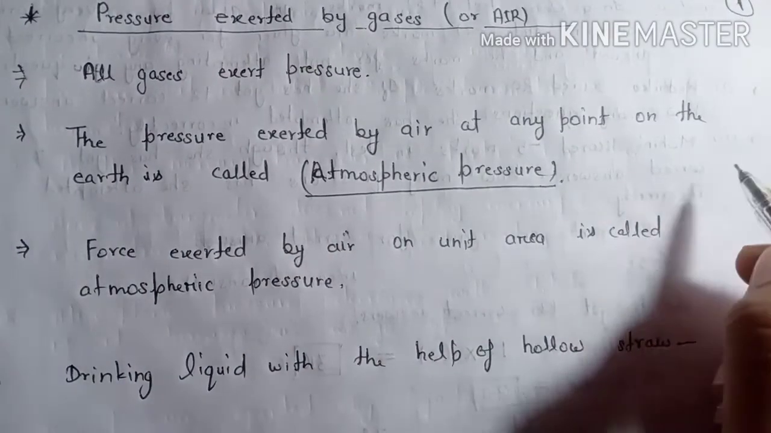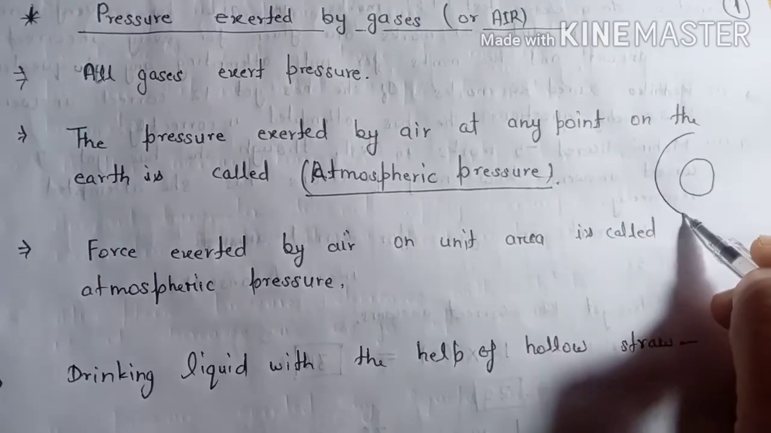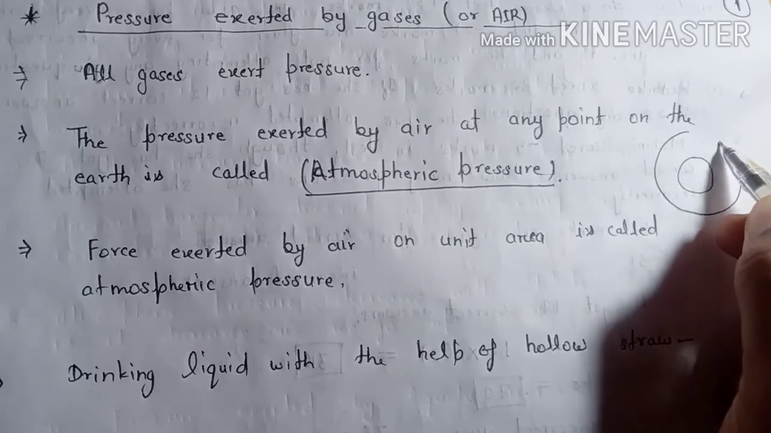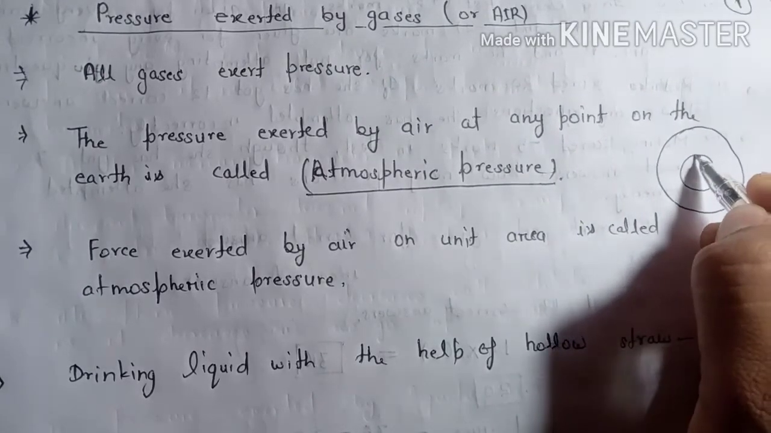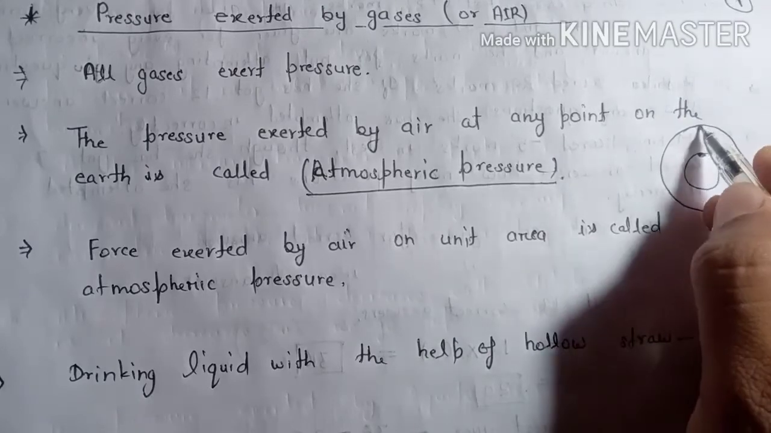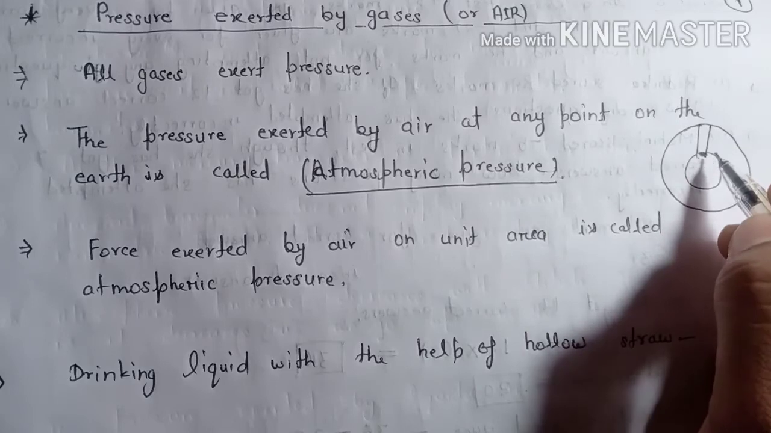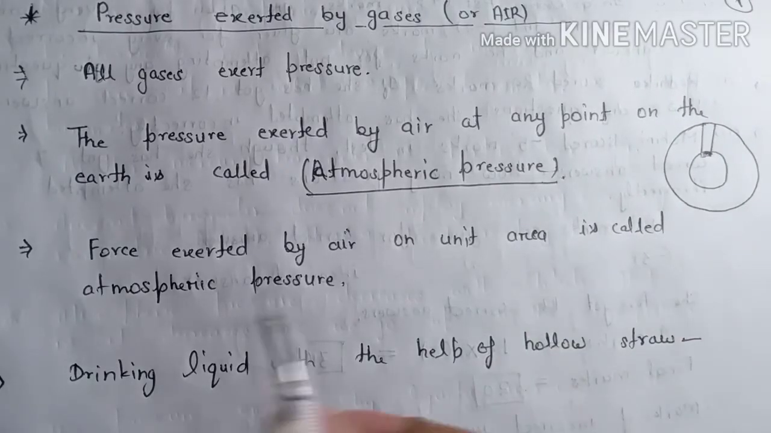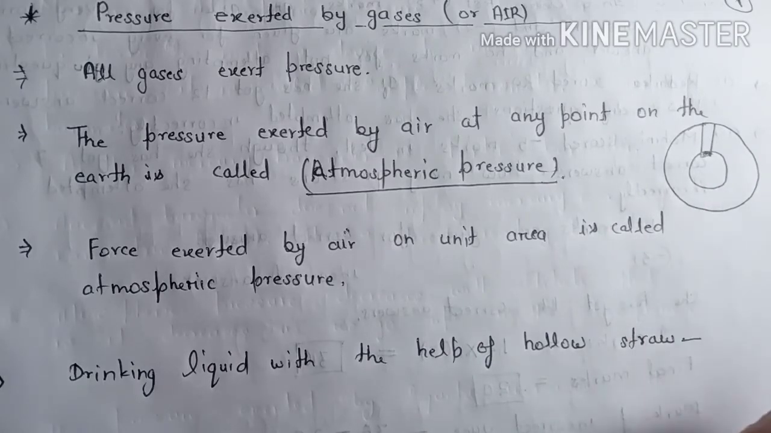As I told you before, the earth is surrounded by a layer of air or gases that is called the atmosphere, and if there is an object, this air column exerts a pressure, exerts a force on this body, and that is called atmospheric pressure. And the force exerted by the air on unit area is called the atmospheric pressure.